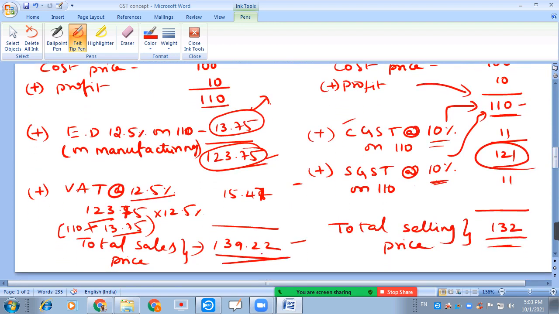So look at this, here 139.22, and here 132 rupees, a major difference, nearly 7.22 rupees. So in this way the consumer is definitely helped, the consumer benefits.